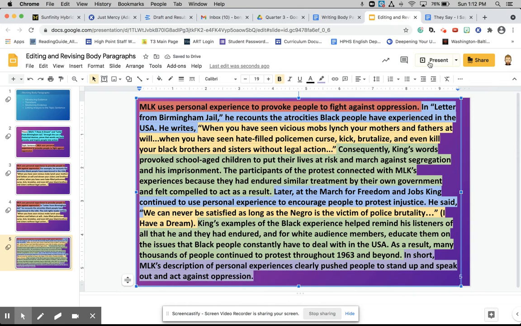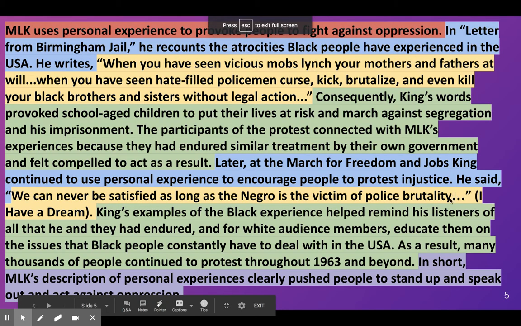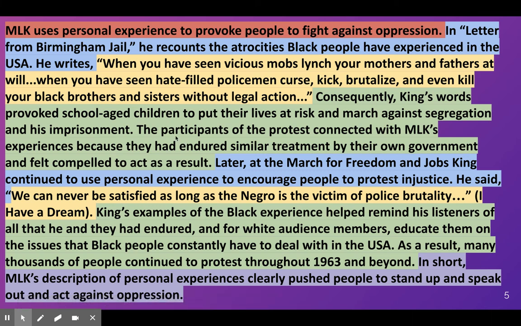Okay, and now we have a complete, beautifully color-coded paragraph, and you can see that the green analysis is the biggest chunk of this paragraph, which is important because that tells me that that is your thinking, your ability to prove what you say in your topic sentence. And that's ultimately what the whole point of the essay is.